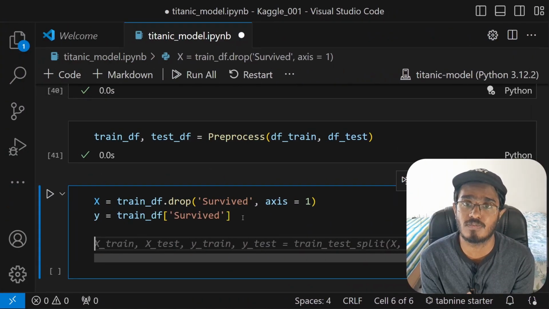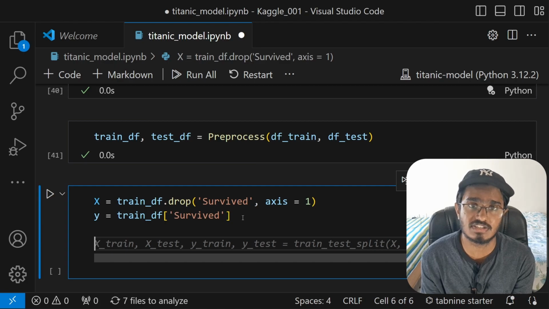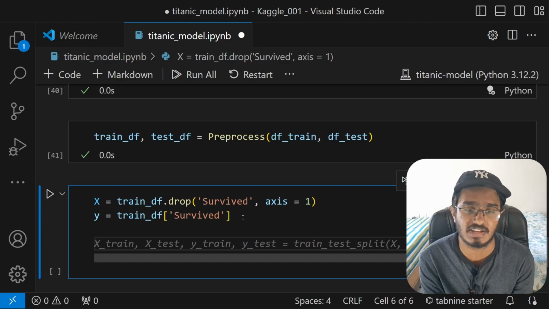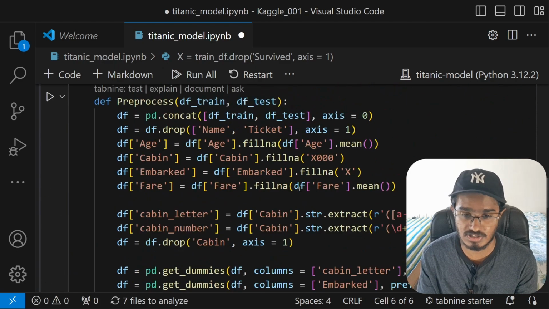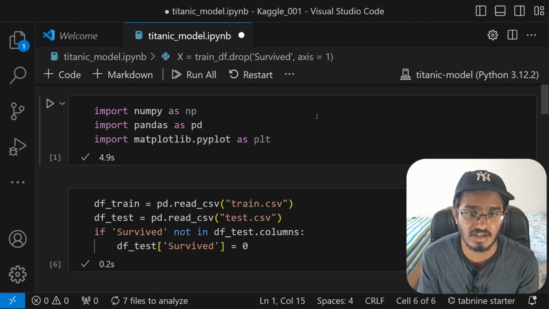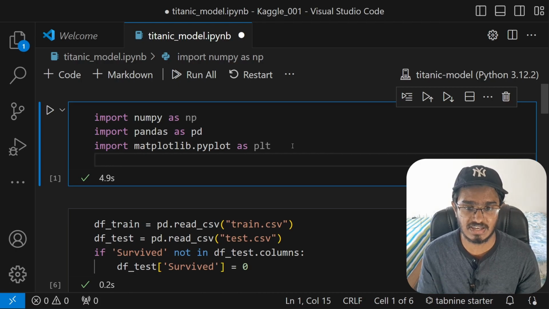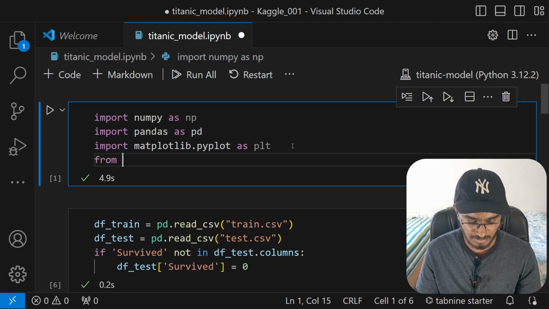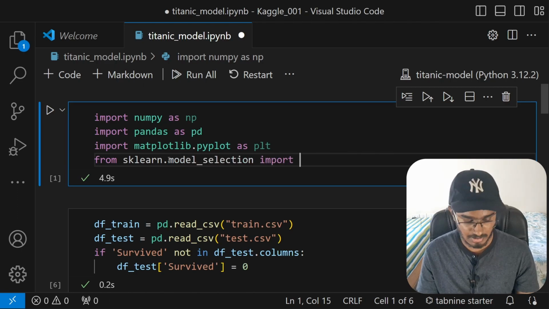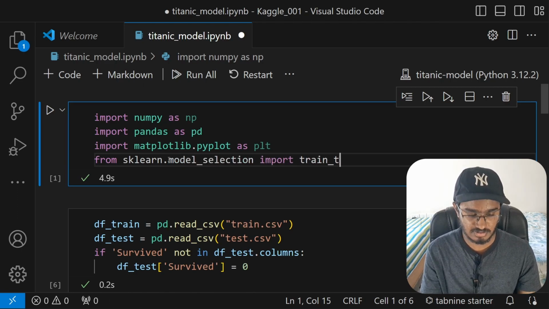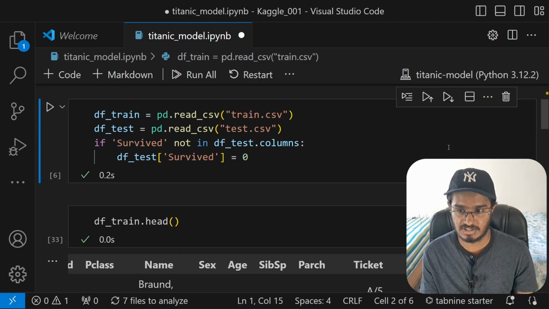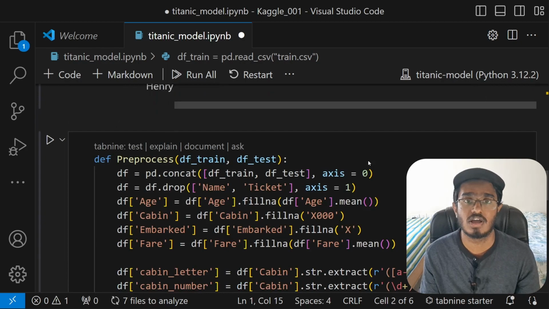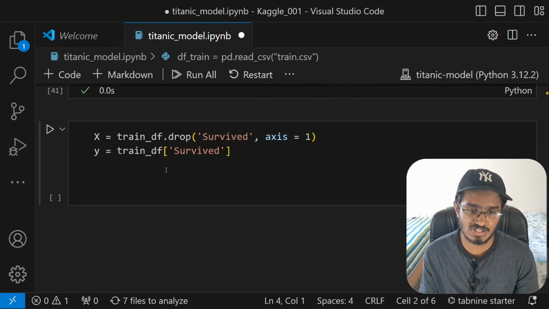Now from this point on, we will need scikit-learn. You can just go ahead and type in pip install scikit-learn on your command prompt, and it will install the package for you. So just go to your terminal and type in pip install scikit-learn. What I'm going to do here is type in from sklearn dot model underscore selection import train underscore test underscore split. Alright, now we have our train test split imported. This will be the function that we'll be using to split the data into 80 and 20.